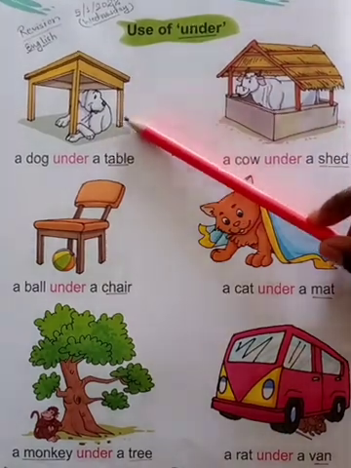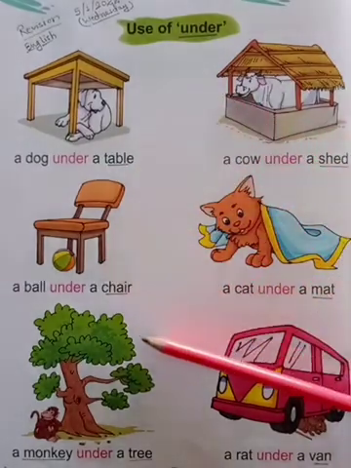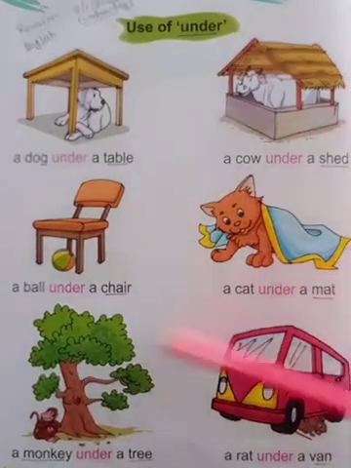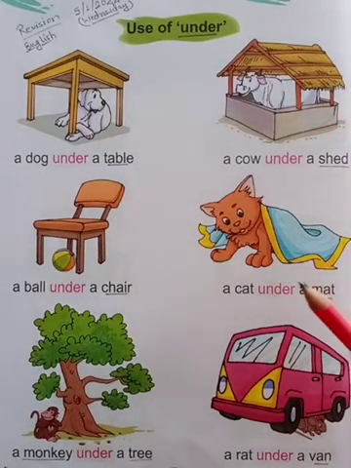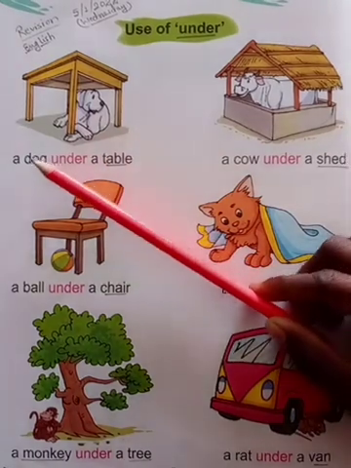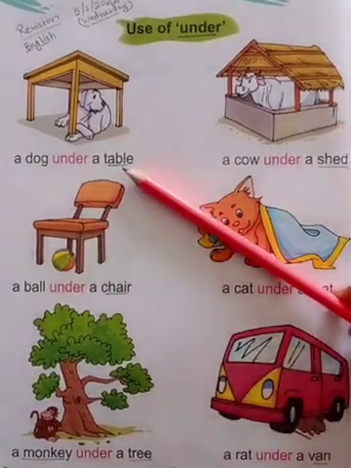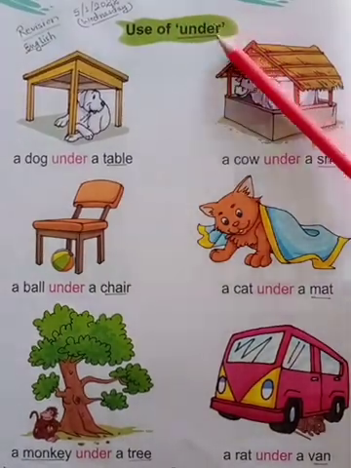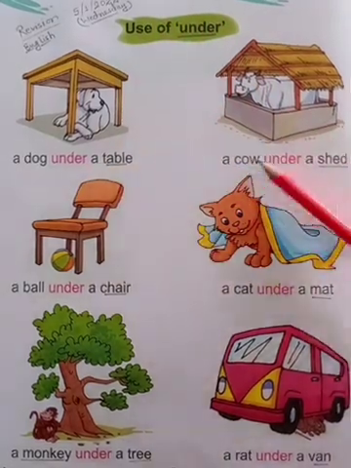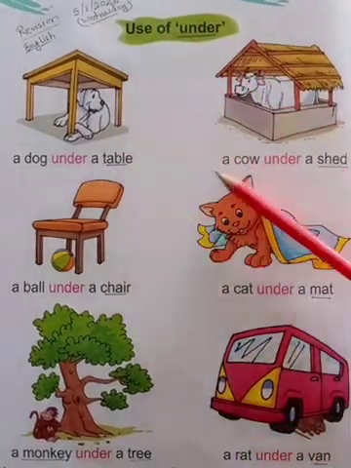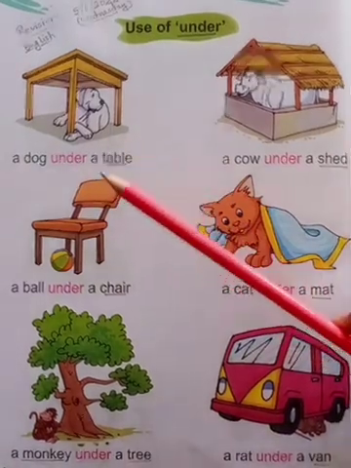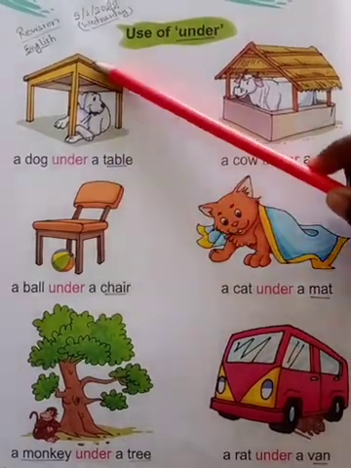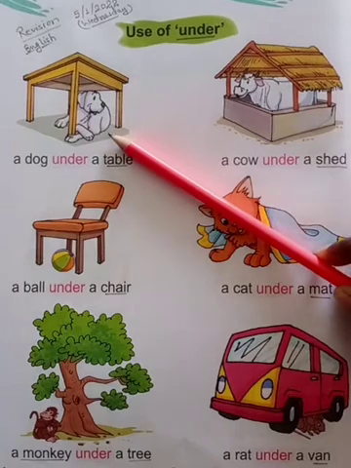Niche, no? Here you can see the figures in your book, or we can say these are the pictures, isn't it? Yes. So students, let us see what is given here. A dog under a table. So how do we use under? The word under we have to use in the sentence. So you can see in your book the word under is used in the sentence. Okay, a dog under a table, it means the dog is under a table. Do you get it? Yes.